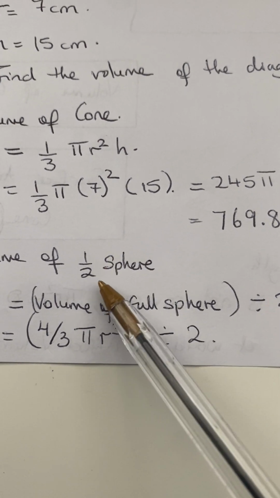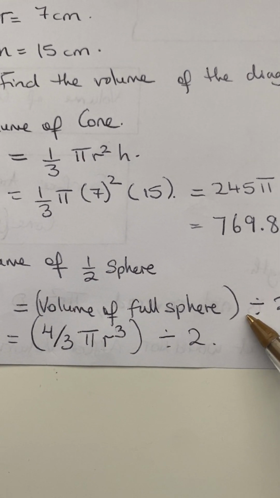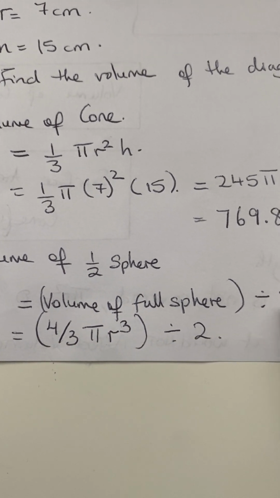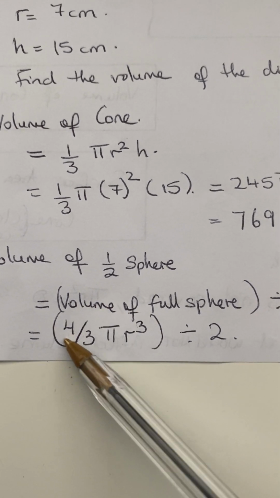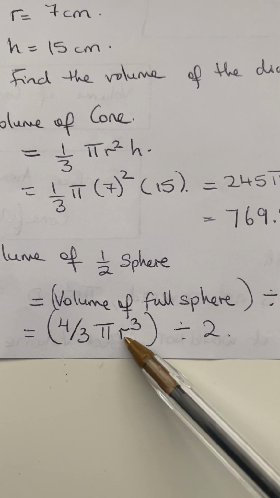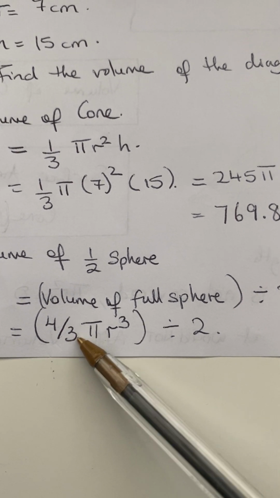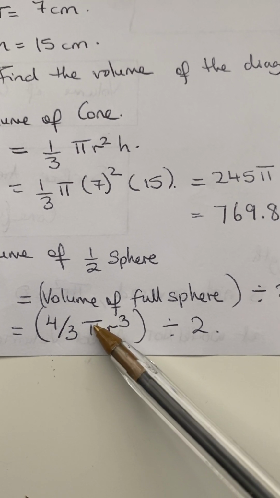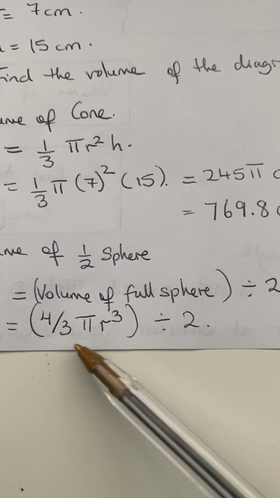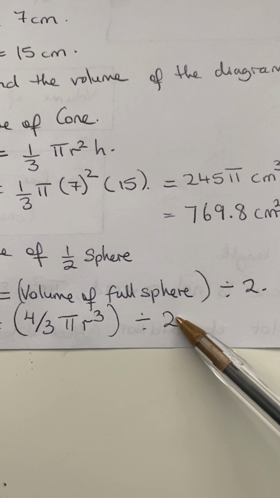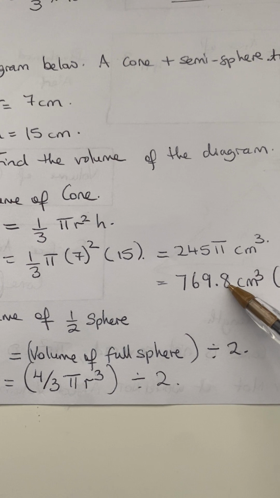So I'm going to find the volume of the sphere, assuming it's a full sphere, and divide my answer by 2. So now this is the formula of a full sphere: 4/3 times pi r cube. Whatever I get, I divide by 2. Then I add it to the volume of the cone.